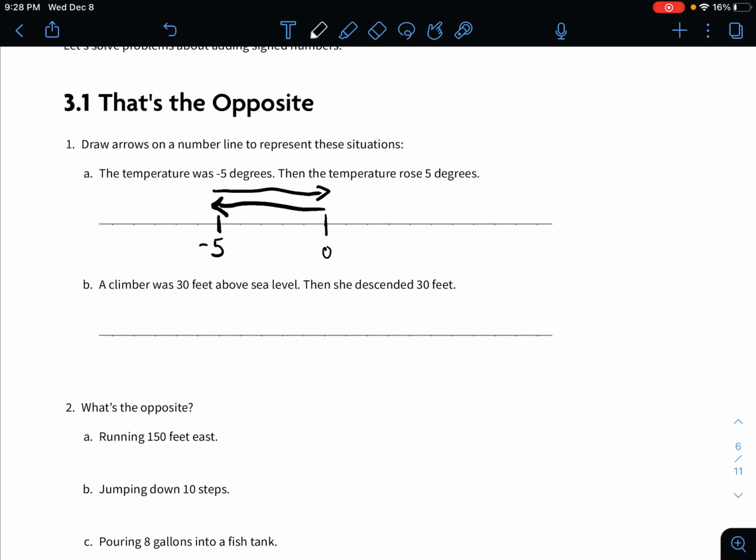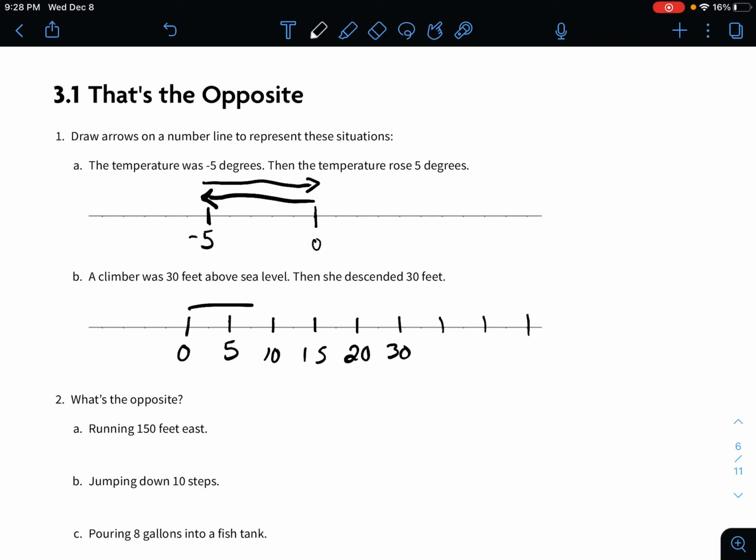Okay, B, a climber was 30 feet above sea level. Okay, I'm just going to count 5, 10, 15, 30.